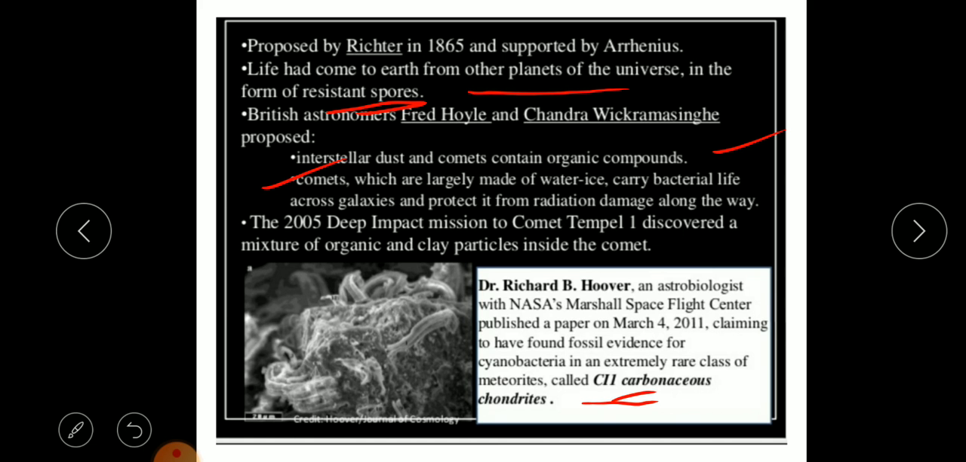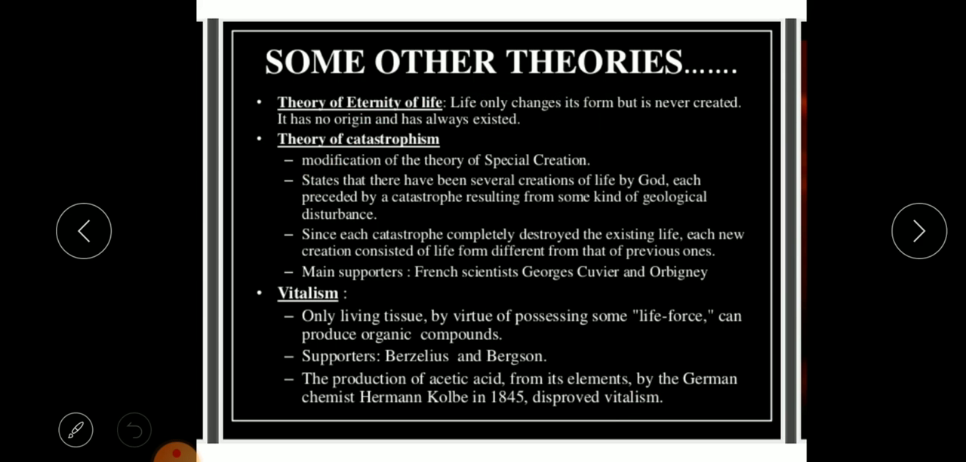So for that, Richter suggested that they reached earth by simply floating in the atmosphere. Okay, and there were also different astrobiologists who came up with the fact that they reached earth through meteoroids. And Arrhenius, as we mentioned before, who supported this theory in 1911, suggested that they reached earth by the pressure from stellar rays. Okay, so there were many supporters for this theory. Okay, fine. Now let us see some other theories.